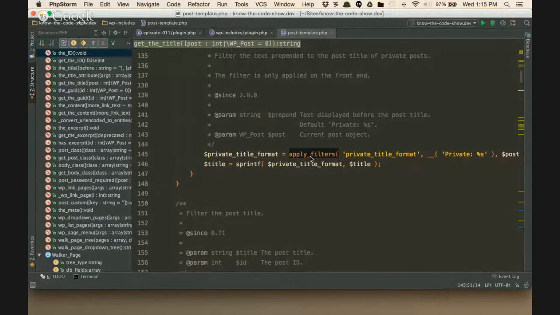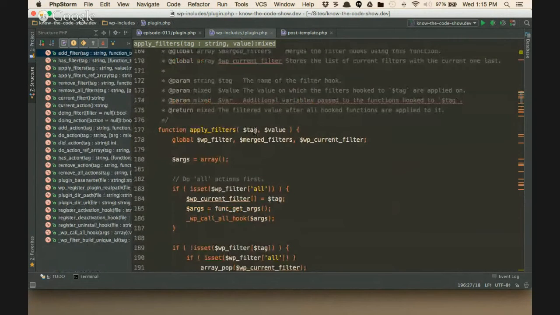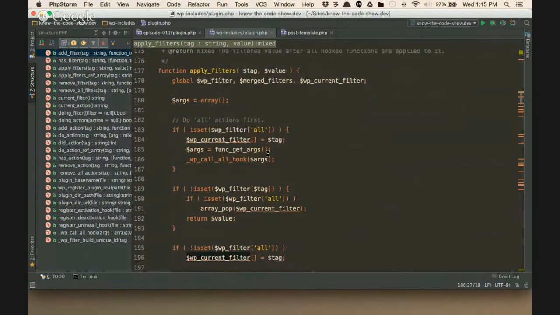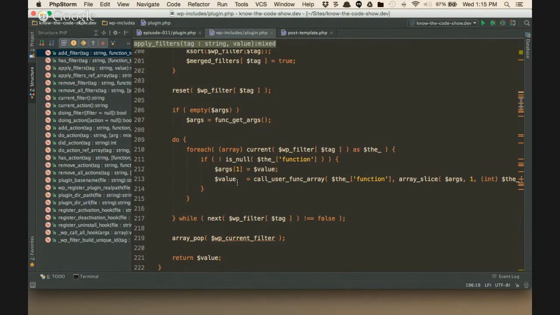And so when it calls apply_filters, here's what happens. Here's the event name, there's the value. And it comes down and it puts the event name into that global for current filter. And we already saw from doing_ and current_ functions that it uses that global, right? We already saw that. Then we do a sort, then we reset to make sure that we're pointing back to the very first one, the first callback that is registered here in the global $wp_filter. And if you don't understand any of this code here, you got to go back and watch previous episodes because we walk through it in detail.